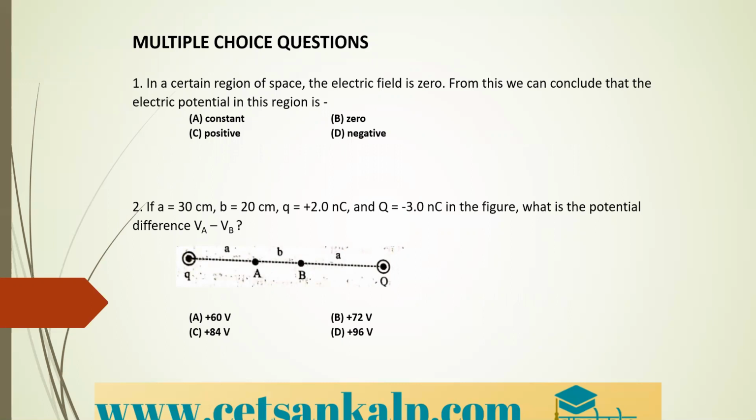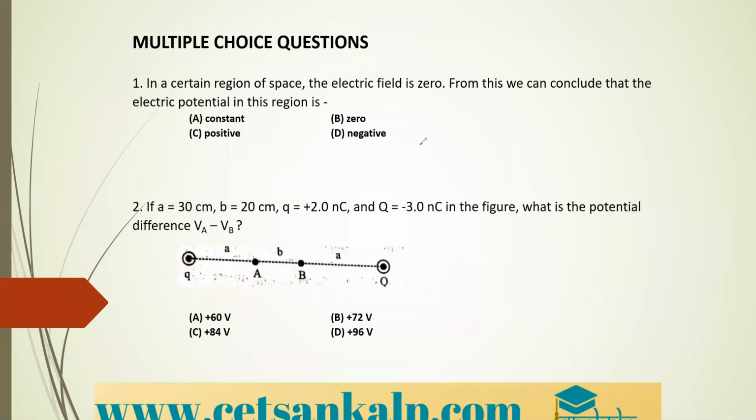In that, the first question is, in a region of space, the electric field is 0. From this, we can conclude that the electric potential in this region is, see what they are saying, in some region, the electric field is 0. So what can we conclude for the electric potential? We already know the relation between field and potential. In the beginning of the slide, we discussed the relation between field and potential. So by that, you can directly take this.